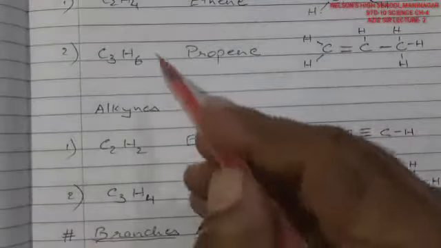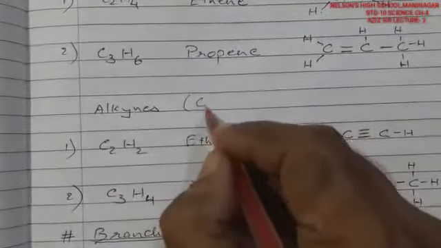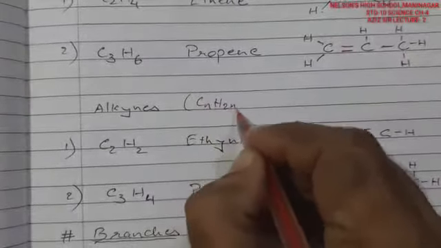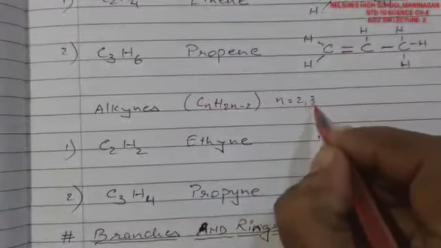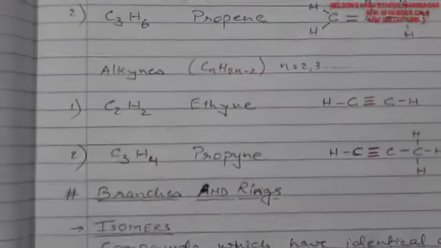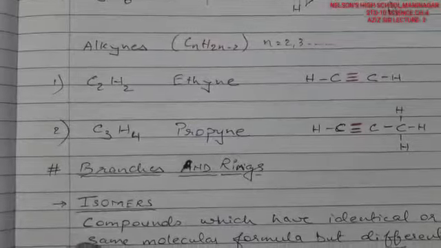In the same way, for alkynes, the general formula is CnH2n-2, where n starts from here also as 2, 3 and so on. So it must require a minimum of 2 atoms, 2 carbon itself.